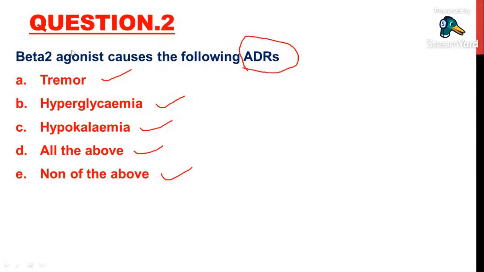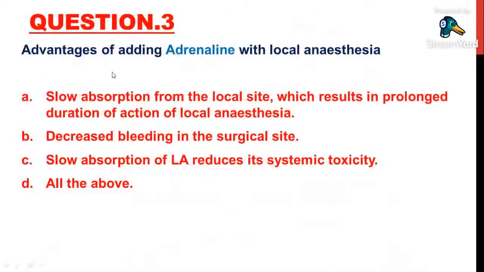So here, the beta 2 agonist causes the following adverse effects. It causes tremors, yes. It causes hyperglycemia, yes. It increases glucose levels. It causes hypokalemia, yes. And the fourth option is all the above. So answer D is correct for question 2. Now we'll go to the third question.